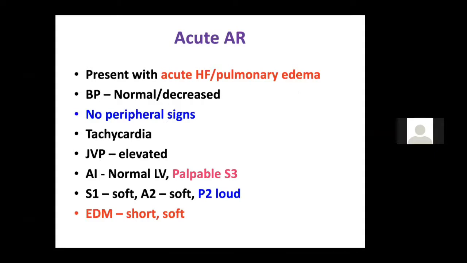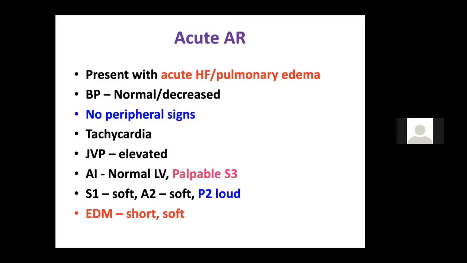Now, how does acute AR differ from chronic AR? Patients with acute AR, most of the time, present with acute pulmonary edema. They have orthopnea, PND, and right-sided heart failure because of the pulmonary venous hypertension. They develop pulmonary artery hypertension. BP is normal or even low. You do not get any peripheral signs in acute AR.